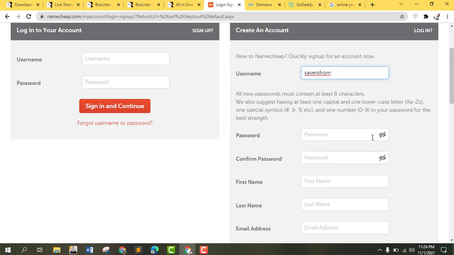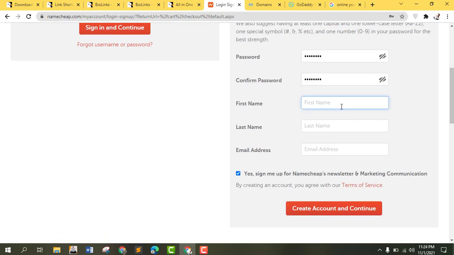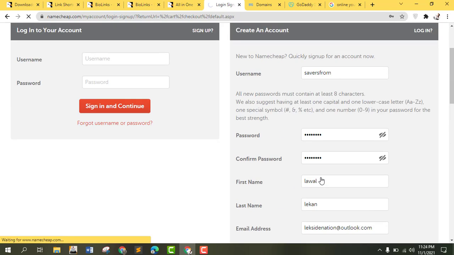I'm going to input my password, my first name, and click on continue.